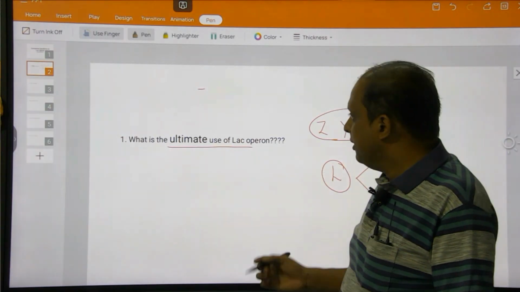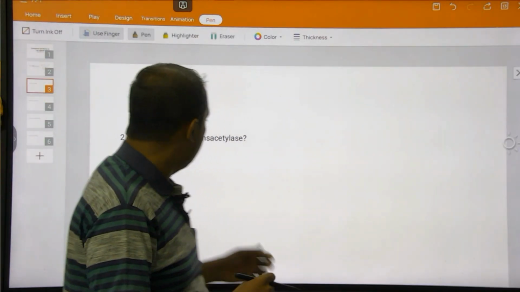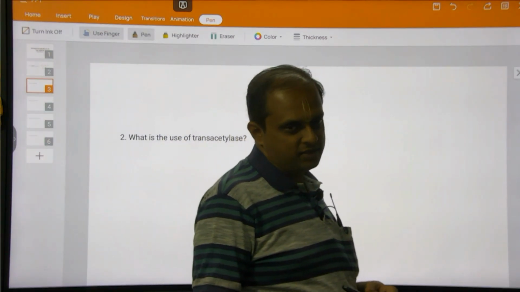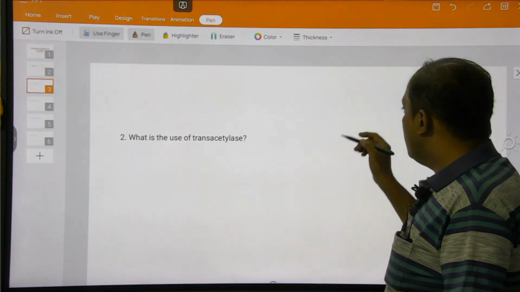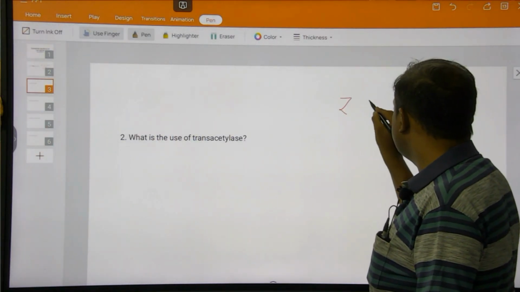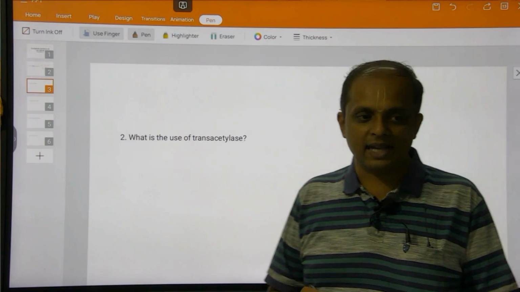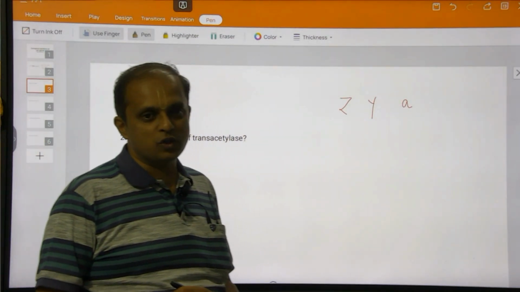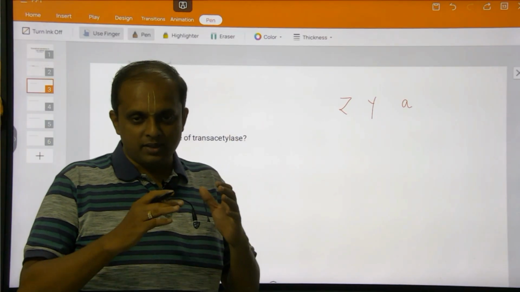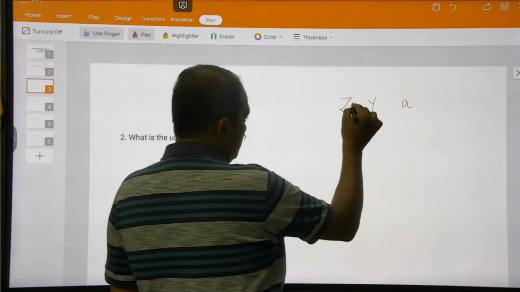Right. Second question here is, what is the use of trans-acetylase? For this you have to know that, as I have explained, there are three genes: Z gene, Y gene, A gene. So what does the Z gene code for? Z gene codes for beta galactosidase, which is the main enzyme required to break down lactose into glucose and galactose.